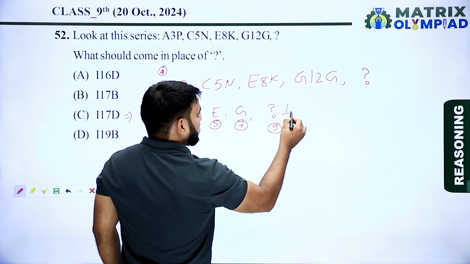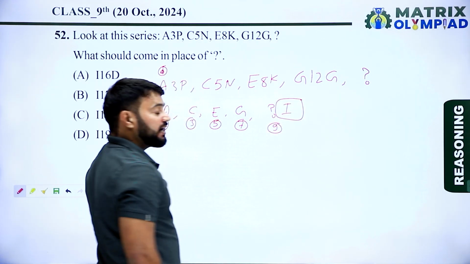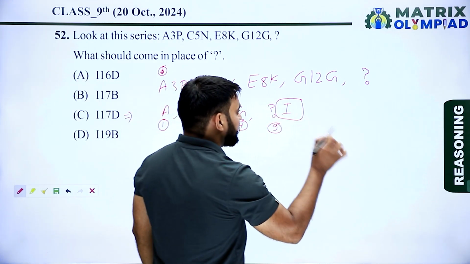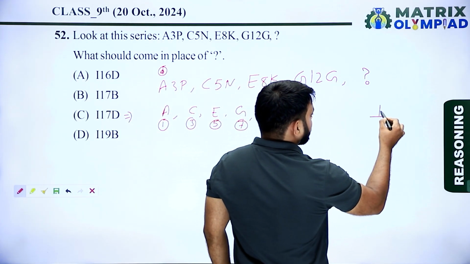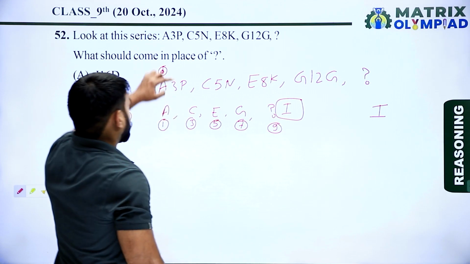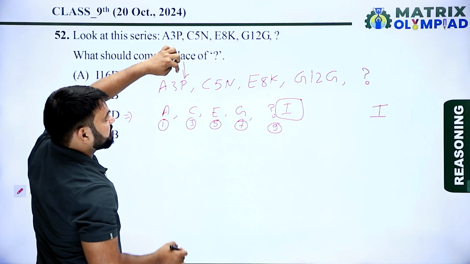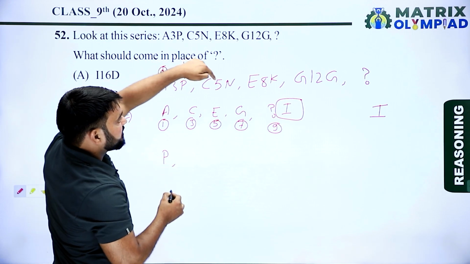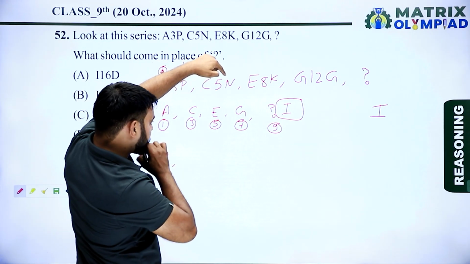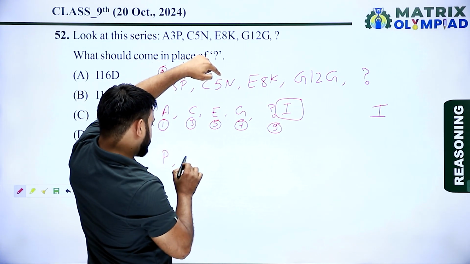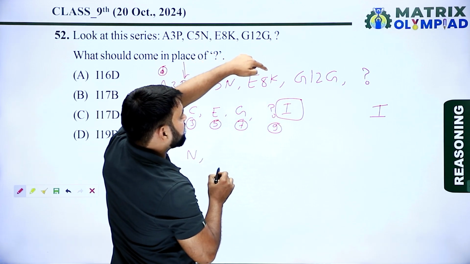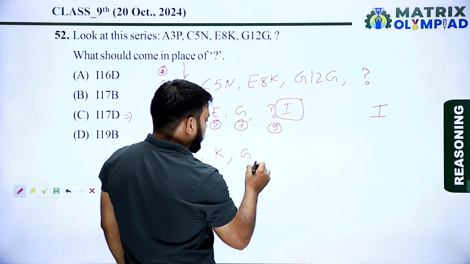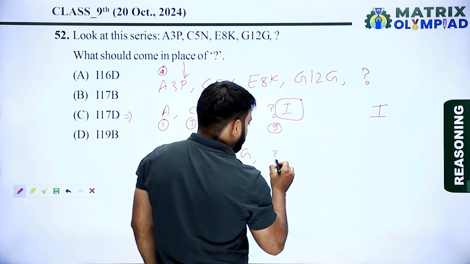9 means I, because the place value of I is 9 in the English alphabet. So the first missing alphabet is I. Now taking the second alphabet of each term: the second alphabet of the first term is P, of the second term is N, of the third term is K, of the fourth term is G. After G, the next is missing.